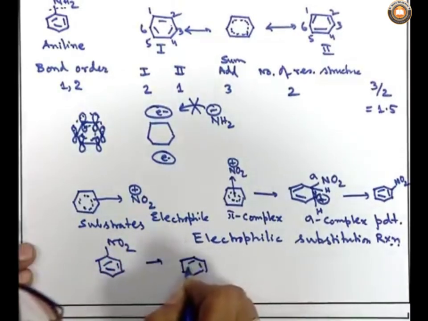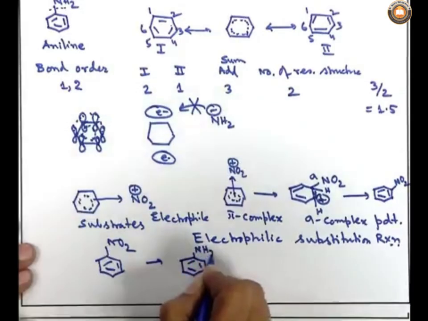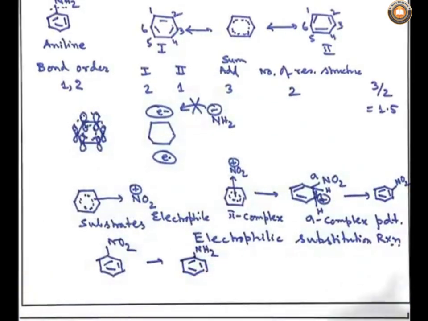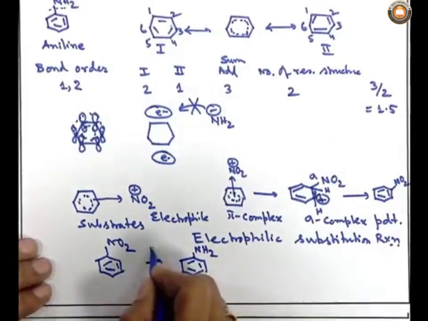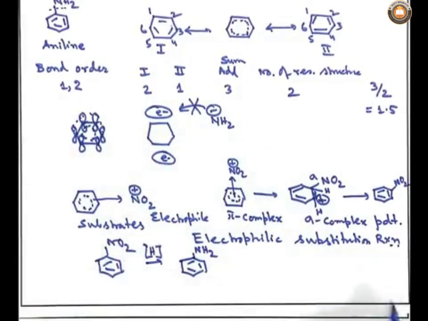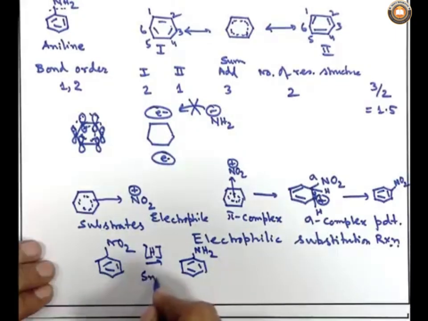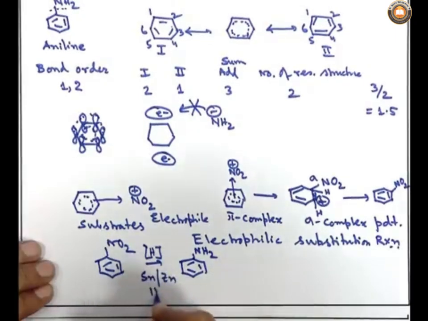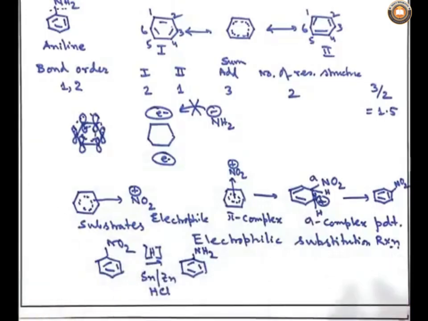Very simple answer: by reduction. By reduction means by taking hydrogen, especially nascent hydrogen, which is very good, and tin or zinc and hydrochloric acid will be good enough to liberate nascent hydrogen, which will convert the nitro to the amino group.